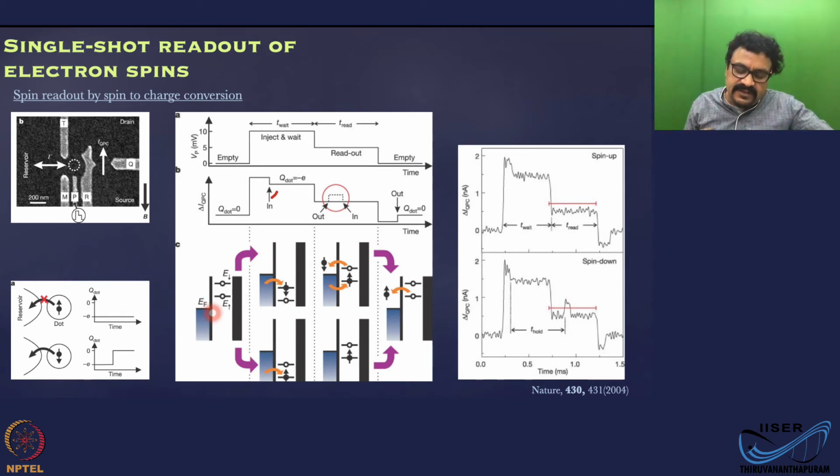The Fermi level is here. Okay, you have two states. You take the voltage down, both of the states will go up. The dot is emptied. Now no electrons in the dot. Now the next step is you take the pulse high. That means the levels will be pulled in. Now when both of these levels are pulled in, you have two choices. Either this level gets filled or this level gets filled.